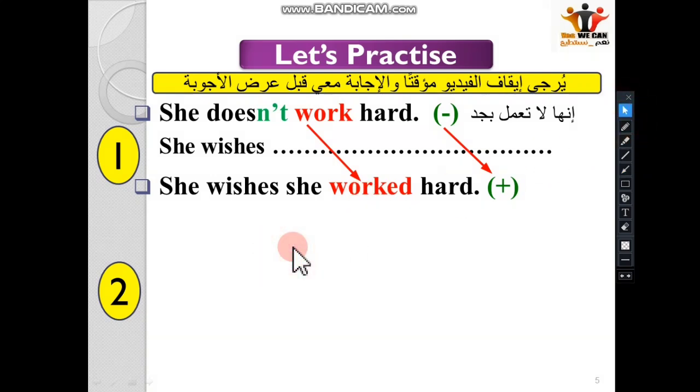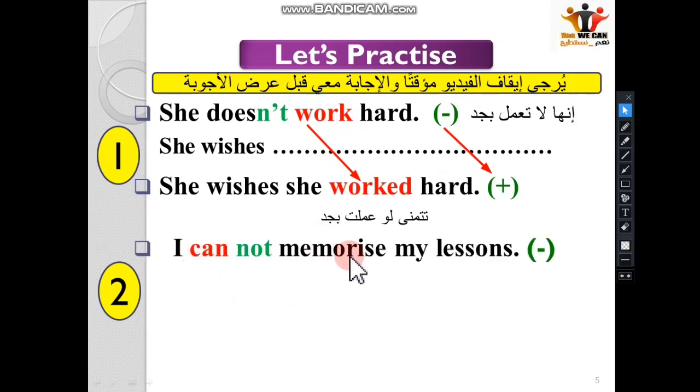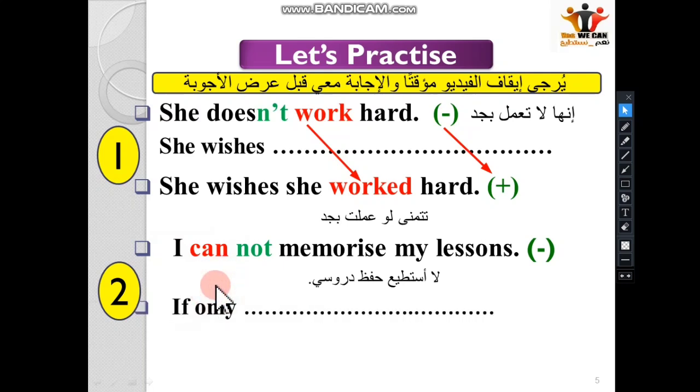Number 2. Here we have, I cannot memorize my lessons. Pay attention, here we have a modal verb, can. I cannot memorize my lessons. So we say, I wish or if only. You remember, if only means I wish. It's the same as wish. So if only or I wish, I cannot memorize my lessons.